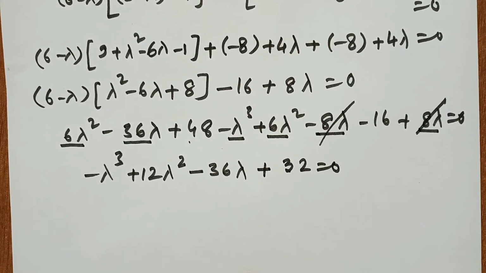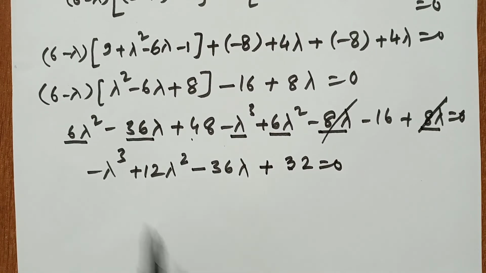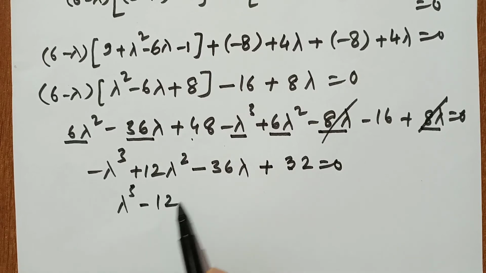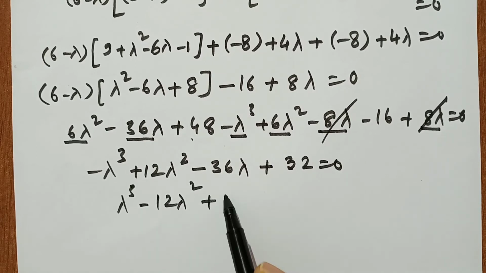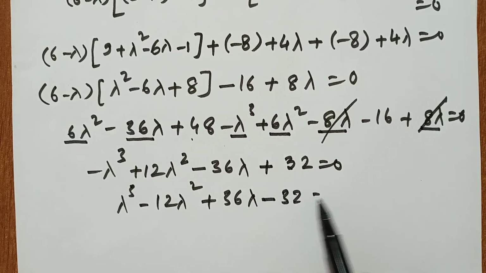This is a very simple equation of degree three in lambda. We can also write it by multiplying by minus 1: lambda cube minus 12 lambda square plus 36 lambda minus 32 equal to 0.